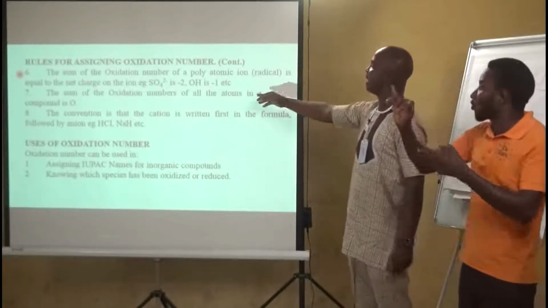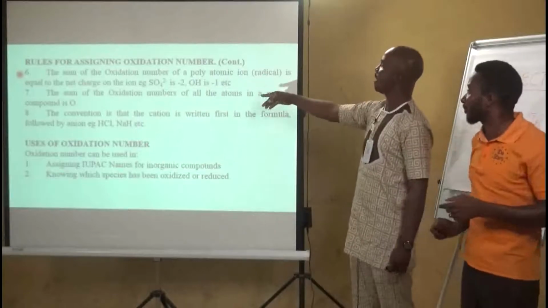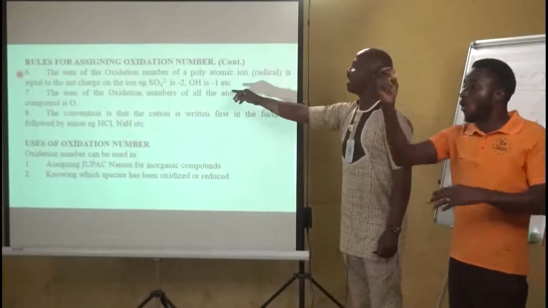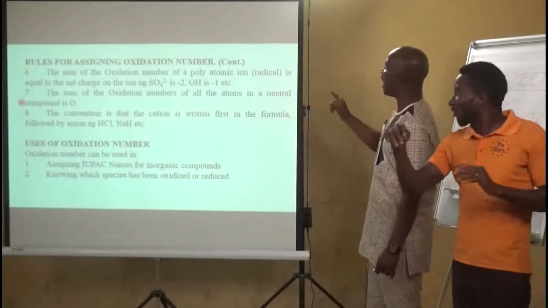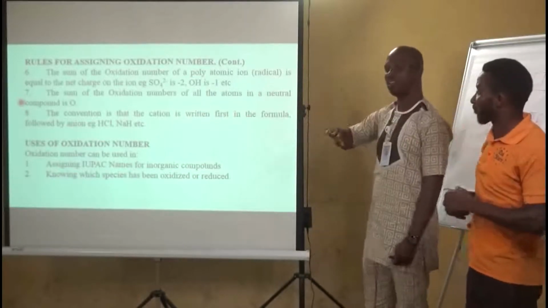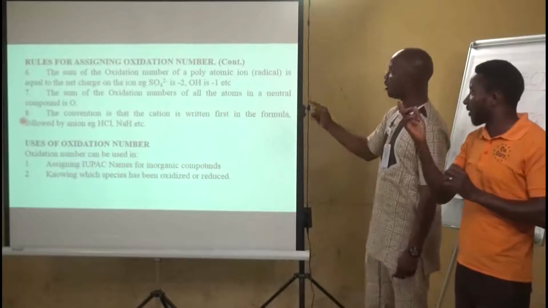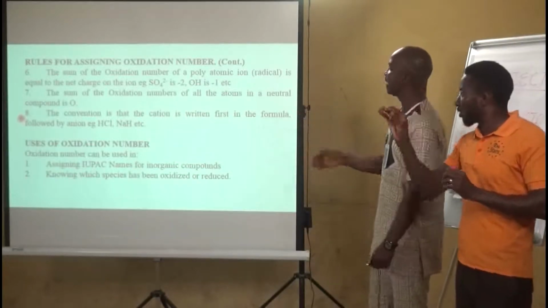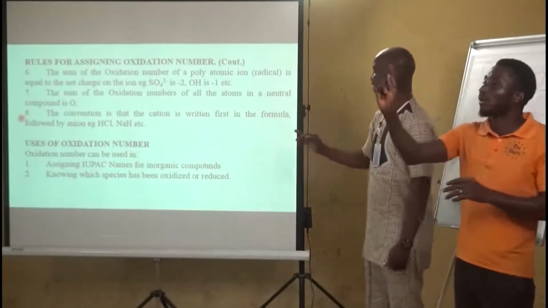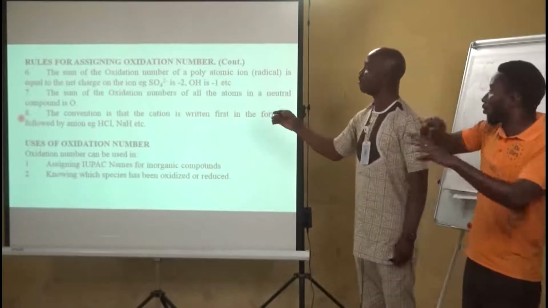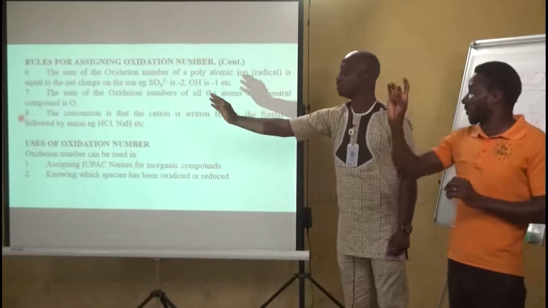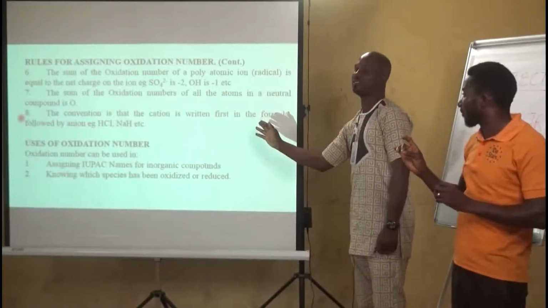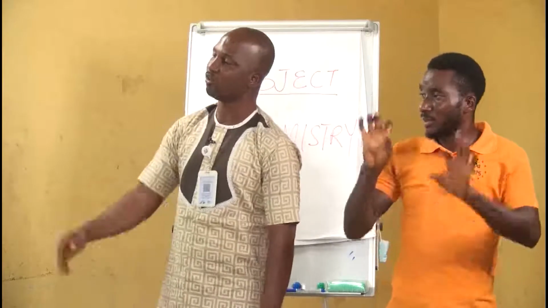So you can see that in that case, OH has -1, tetraoxosulfate(VI) has -2, and lastly, the oxidation number of all atoms in a neutral compound sums to 0. The convention is that cations are written first in the formula followed by anions. For example, in hydrochloric acid, hydrogen is the cation and chloride is the anion. So we'll take some very common examples.